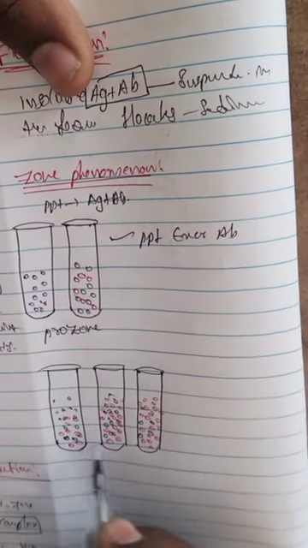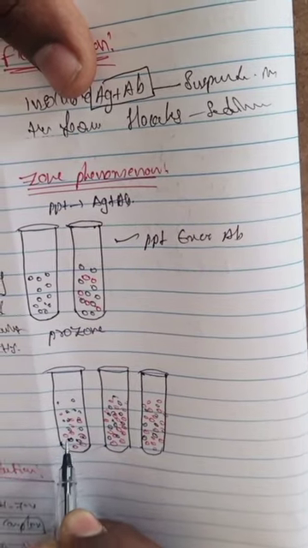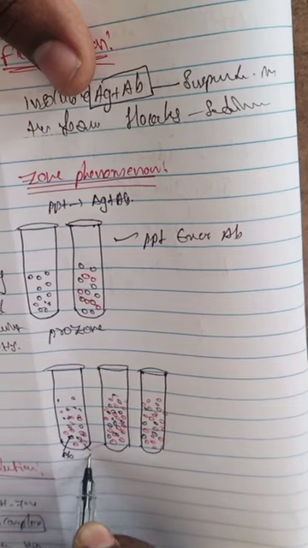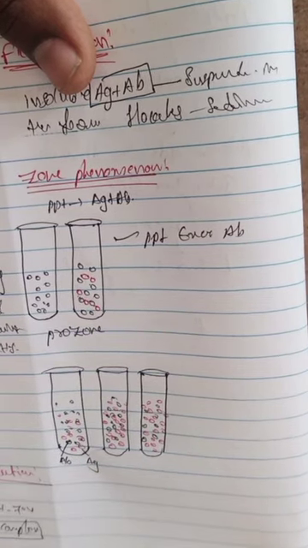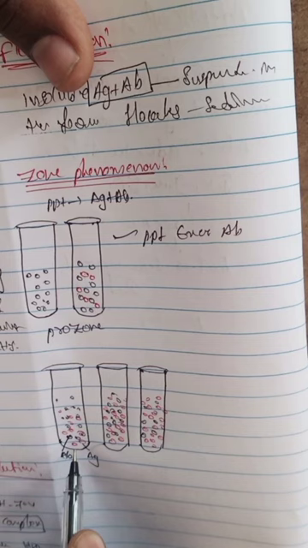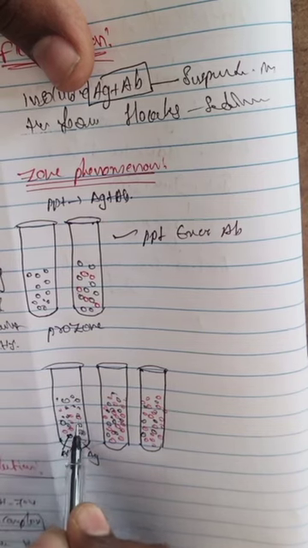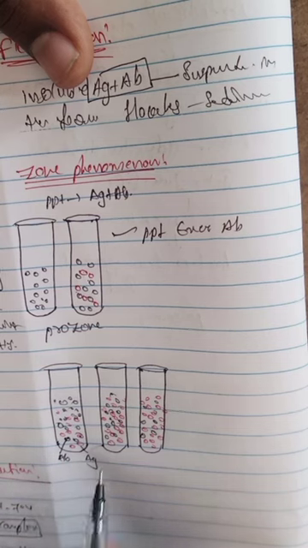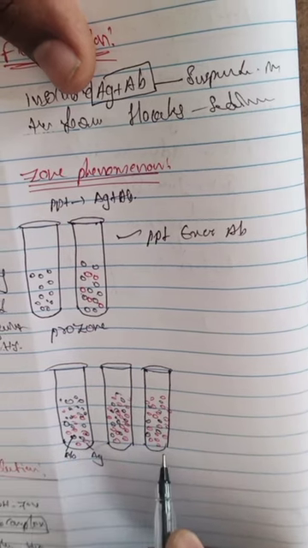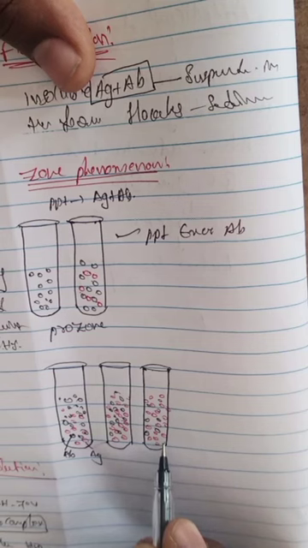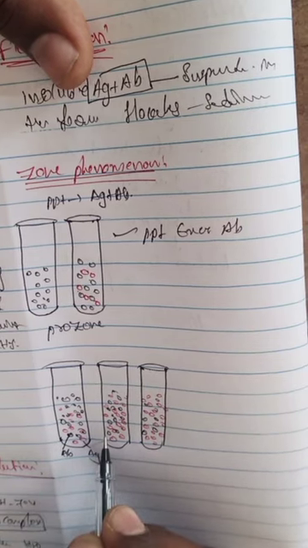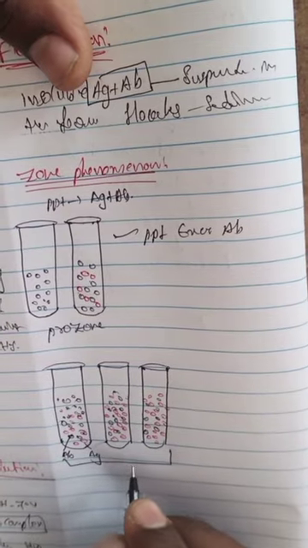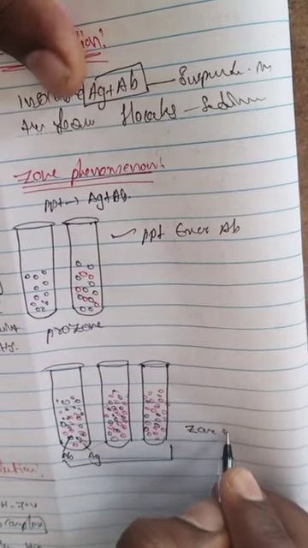In the three test tubes, the black color indicates antibodies and the red color indicates antigens. In one, antibodies are higher in amount and antigens lower; in another, antibodies are lower and antigens higher. But in the middle test tube, this is the zone of equivalence.